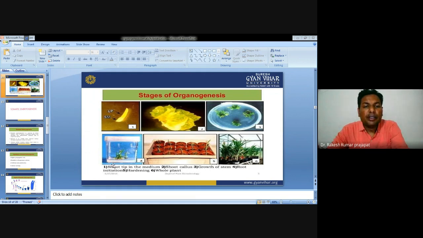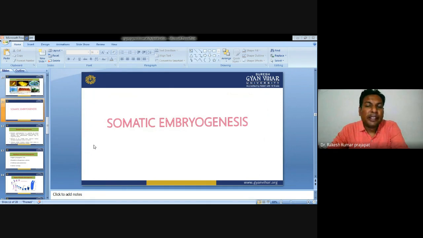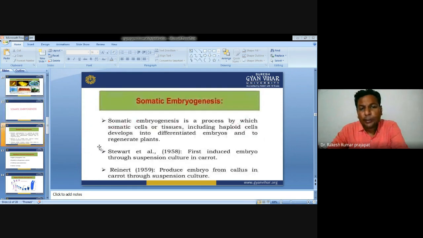Next is somatic embryogenesis. Somatic embryogenesis is a process by which somatic cells or tissue, including haploid cells, develop into a differentiated embryo and regenerate the plant.